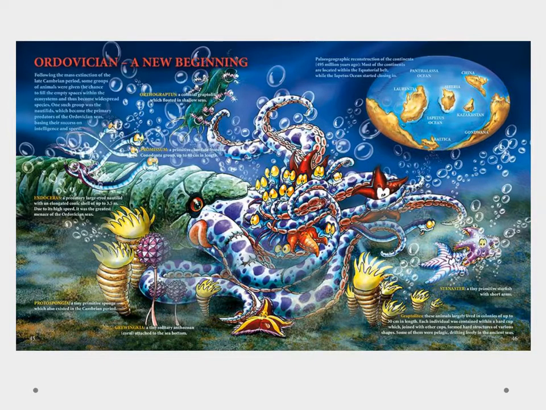So in this graphic, I just wanted to show you what we're talking about with the Ordovician. We call it a new beginning. At the end of the Cambrian, there was a mass extinction, and most of these periods were marked that way at the end. What that did is create new environments, and the animals that were able to survive were then able to adapt and evolve and fill these open niches.